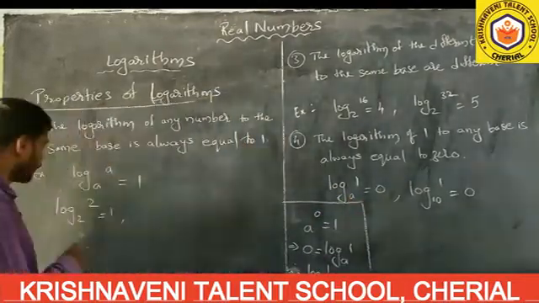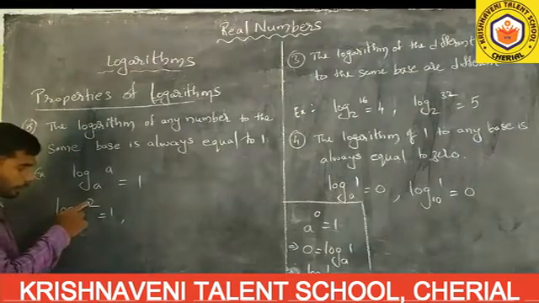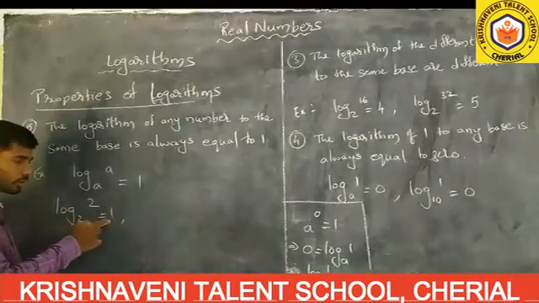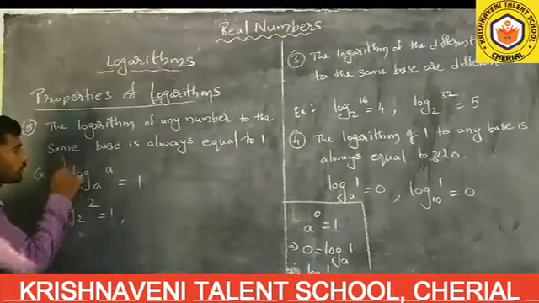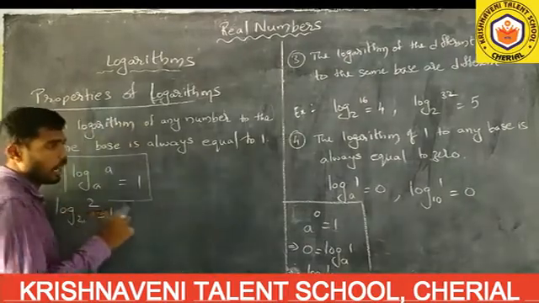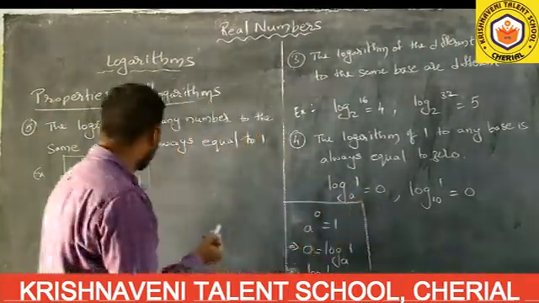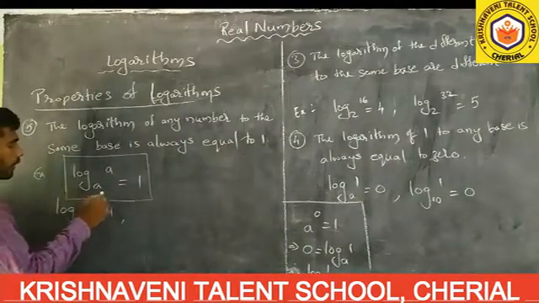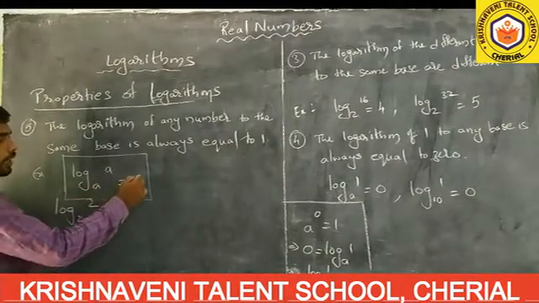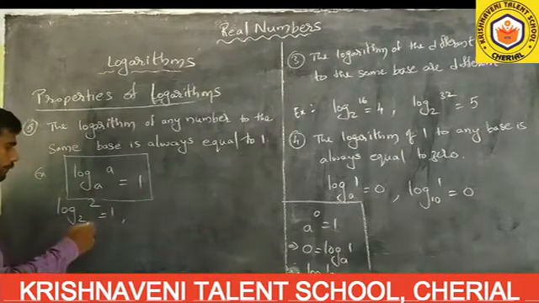But here, in logarithms, whenever the number and the base are the same, you will get 1. You have to remember these two especially. Log 1 to any base, its value is equal to 0. And in logarithms, whenever the number and the base are the same, its value is equal to 1.